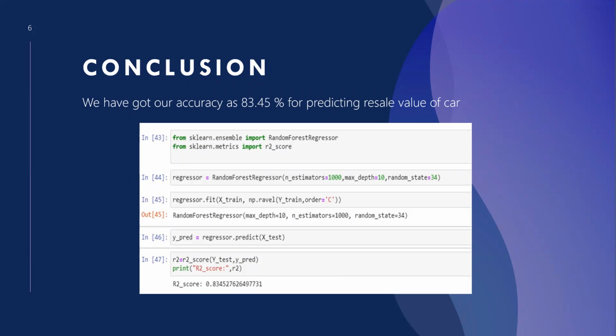Now we'll see the conclusion. In our project, we have started with understanding the problem statement first, and then we saw the proposed solution for our project. Moving on, we also looked at the technical architecture. After working on our project, we have got the accuracy as 83.45% for predicting the car resale values. For this, we have used the Random Forest Regressor model to predict the car resale values for the used car.